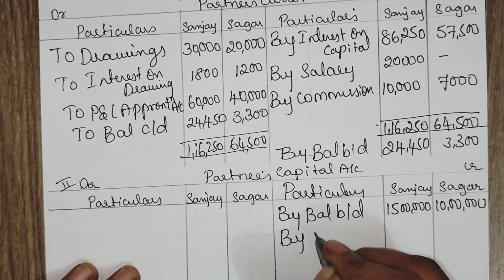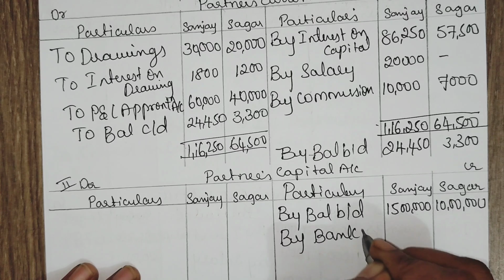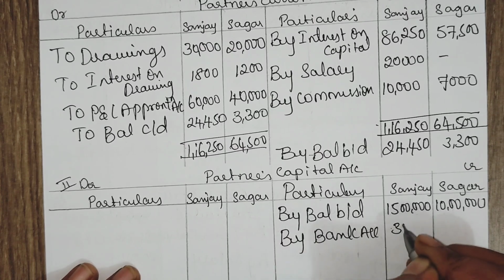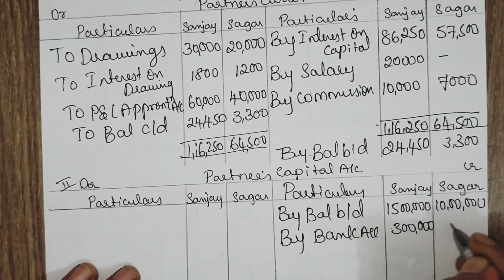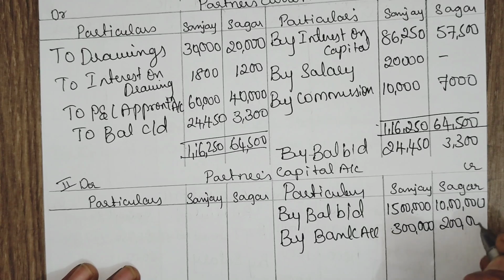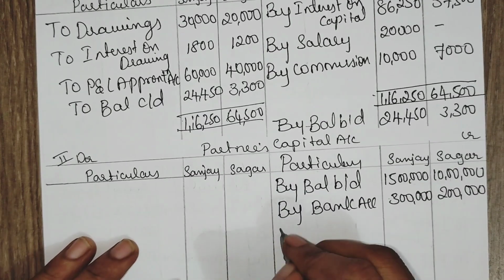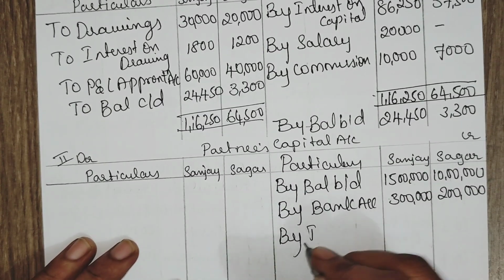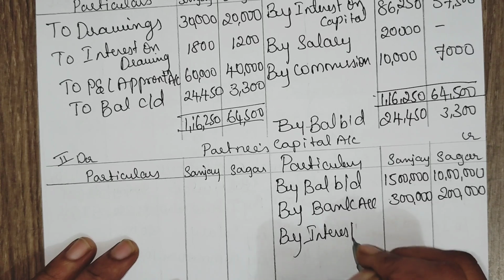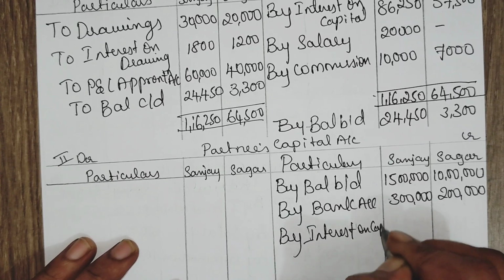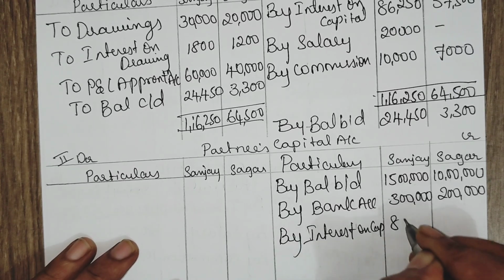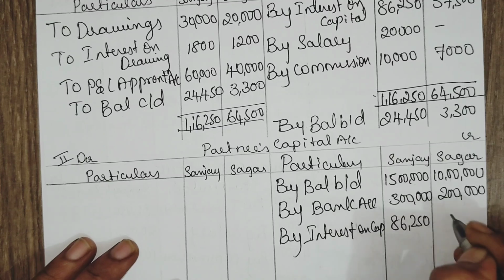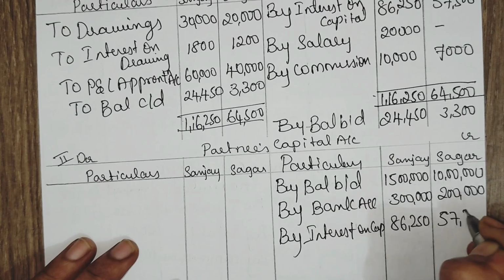Then we have additional capital by bank account 3 lakh, 2 lakh. Then we have interest on capital. Already we have calculated interest on capital is 86,250, 57,500.